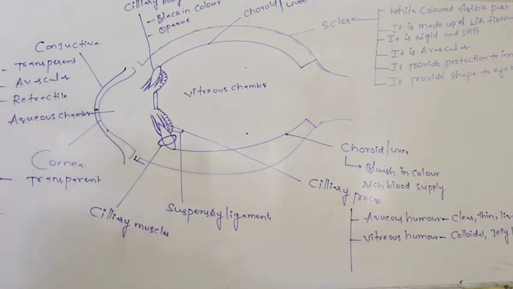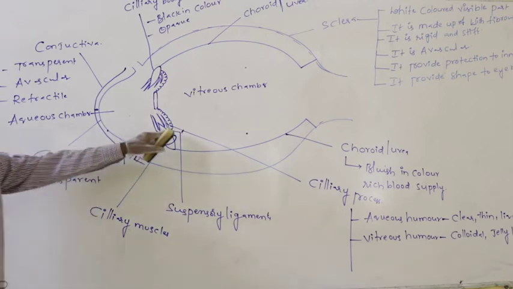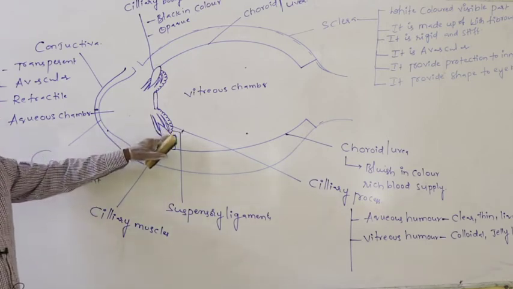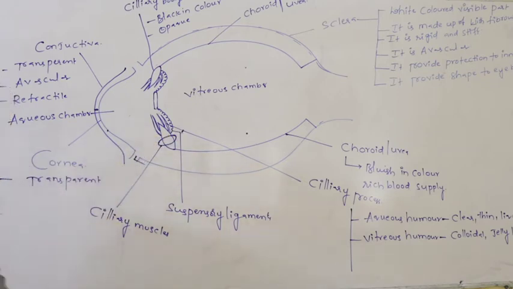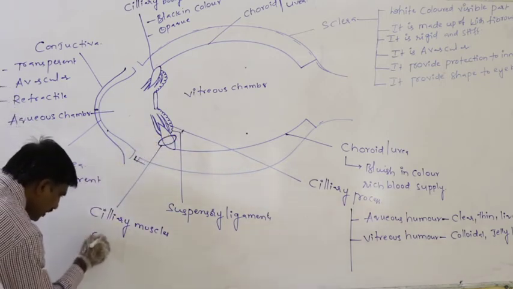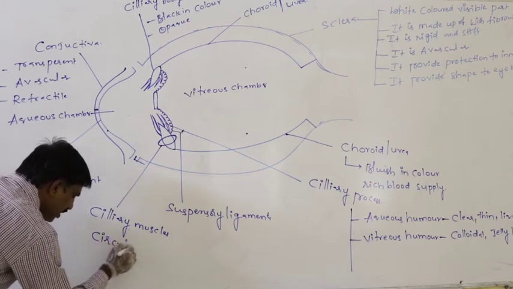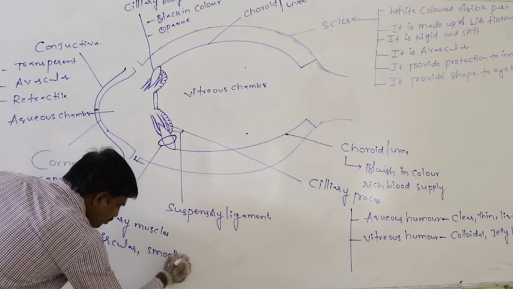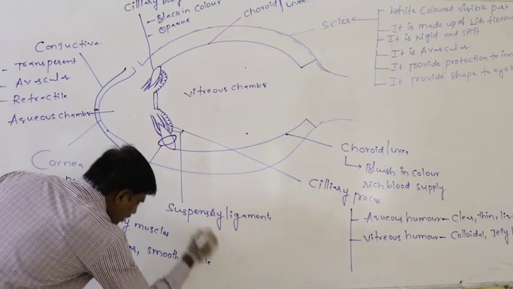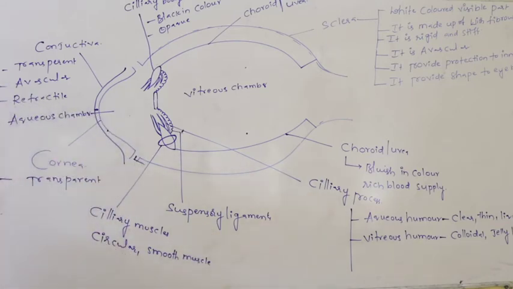The smooth muscles present in the ciliary body are said to be the ciliary muscle. These are circular, smooth muscles.